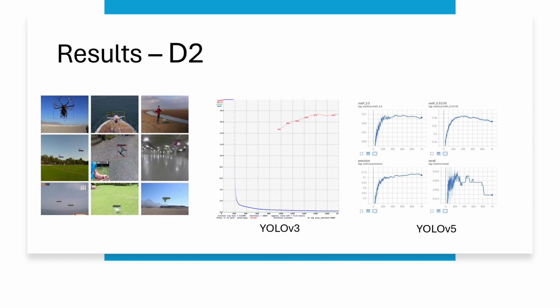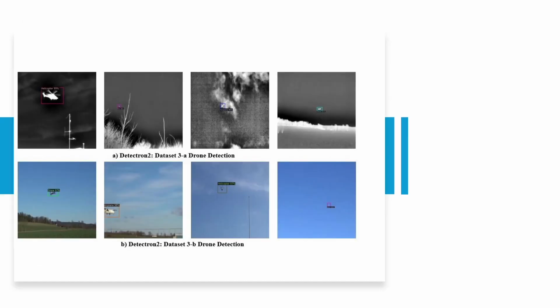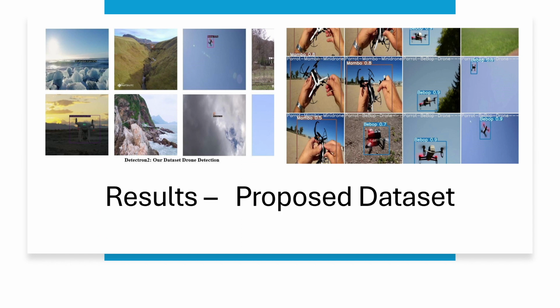As we can see here, the models were able to detect and also classify the drones. Also, we have included some of the performance graphs of YOLO v3 and YOLO v5. Moving on to the last dataset, we can see here that the models were able to classify both datasets. Lastly, here are the results of our proposed dataset.